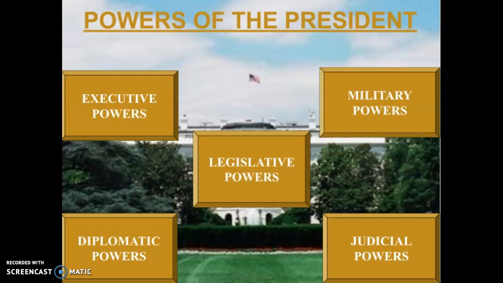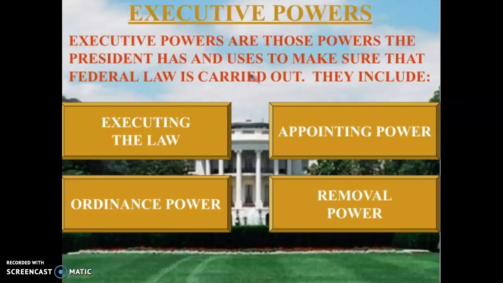There are generally five main powers of the president: executive powers, legislative powers, military, diplomatic, and judicial. We'll go over each of these in order. In terms of executive powers, the president is the CEO, the chief executive officer of the country. And this means that he is in charge of executing or carrying out the law.